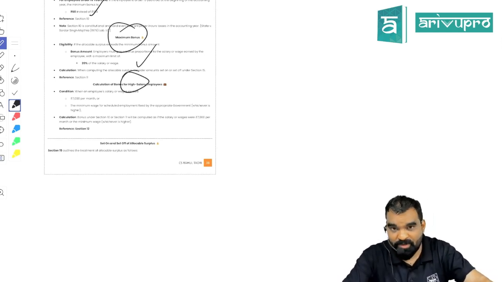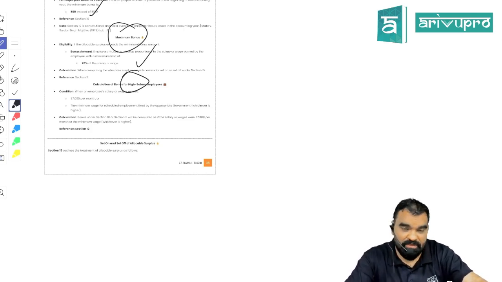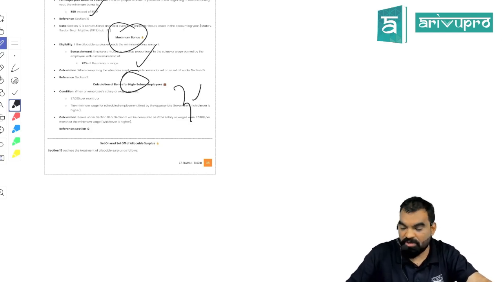Now for bonus eligibility, what is the eligibility of bonus? That is all employees drawing a salary of up to 21,000 will be eligible for 8.33% of the bonus. That is the minimum bonus. But while calculating 8.33% or 20%, the actual salary or 7,000, whichever is lower, will be counted for calculation of bonus.